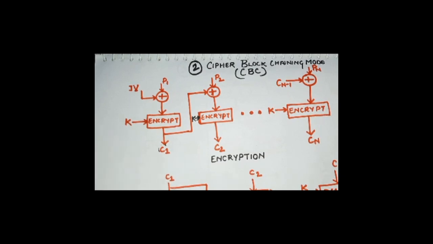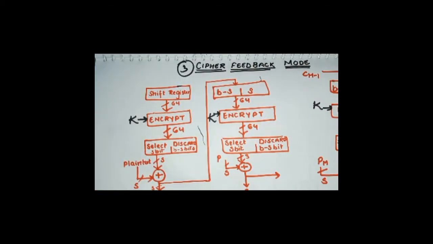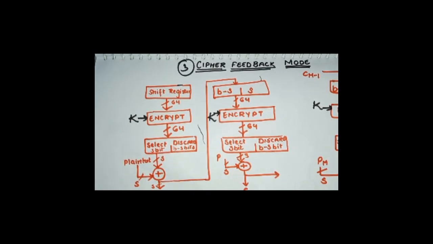The next methodology that we discussed was cipher feedback mode. Cipher feedback mode is a little different from what we were doing up till now. We took a shift register. Into the shift register we loaded some initialization vector. The value of the shift register is up to the user of the cipher feedback mode. He can also load the key value along with the initialization vector in the shift register, and after loading these two values, we'll be passing this to an encryption block along with the key. After passing this to the encryption block, encryption will then generate an output.